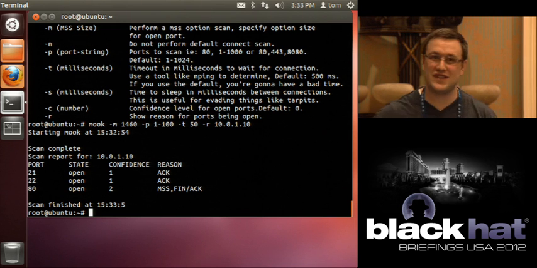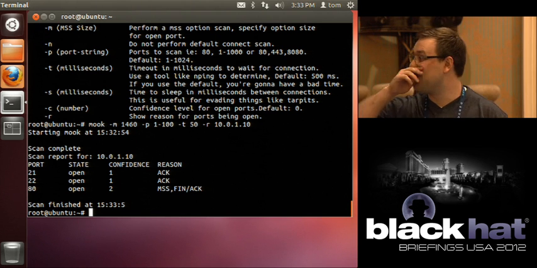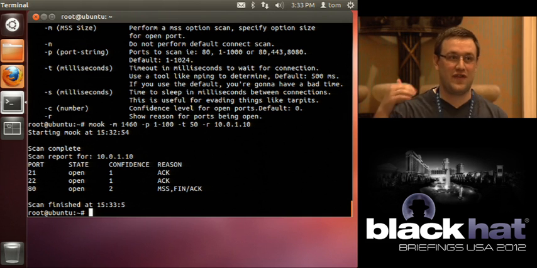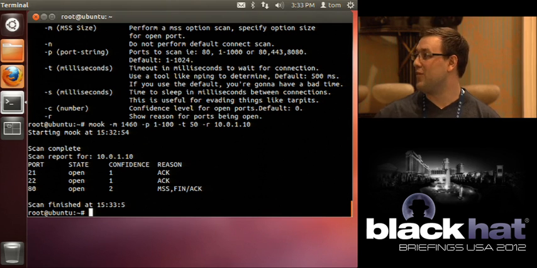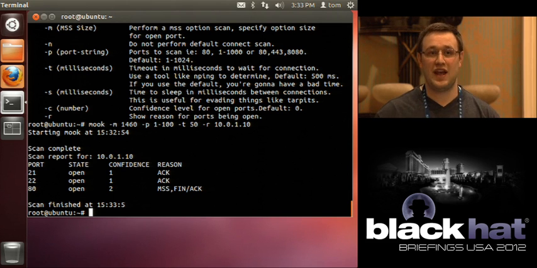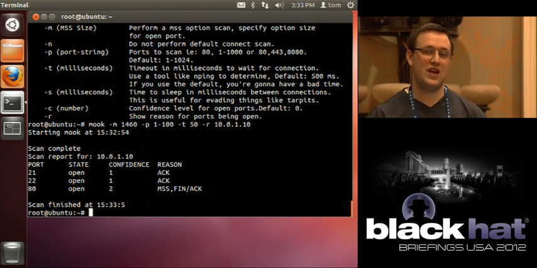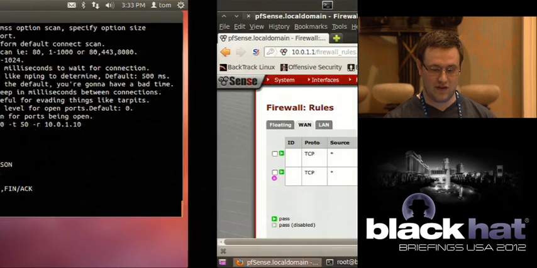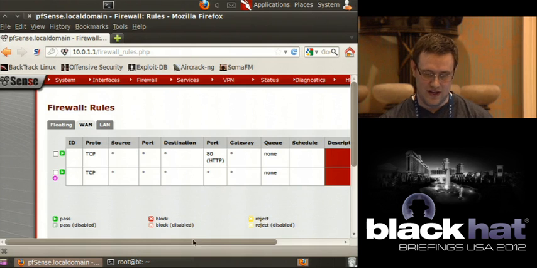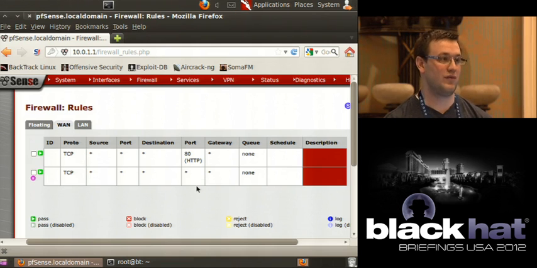Cool. So as you can see, we've moved past the SYN proxy, and we've actually detected only legitimate open ports, as I showed you in the netstat output. And you can see that port 22, once we sent that FINACK, was sending an ACK. Port 21 was also doing that. And port 80, while it didn't send us any initial information, actually responded to our FINACK and was like, okay, I'm going to close the connection with you. As well, you can see the MSS, when I did the MSS scan, that SYN scan that I did, it actually responded with an ACK from the host, because in my firewall, you can see that I let port 80 through right here before I set up the SYN proxy rule.